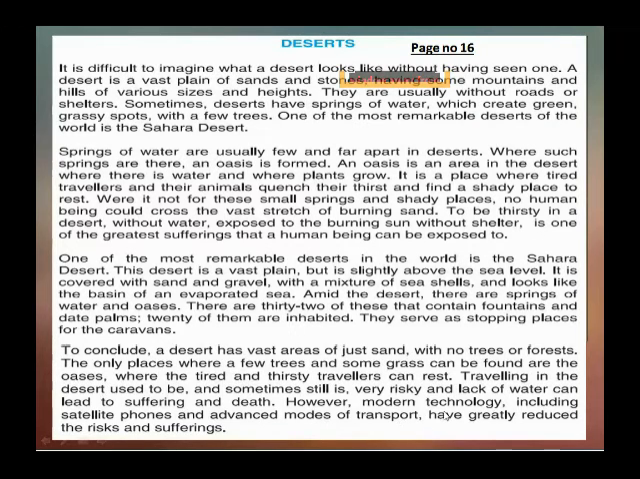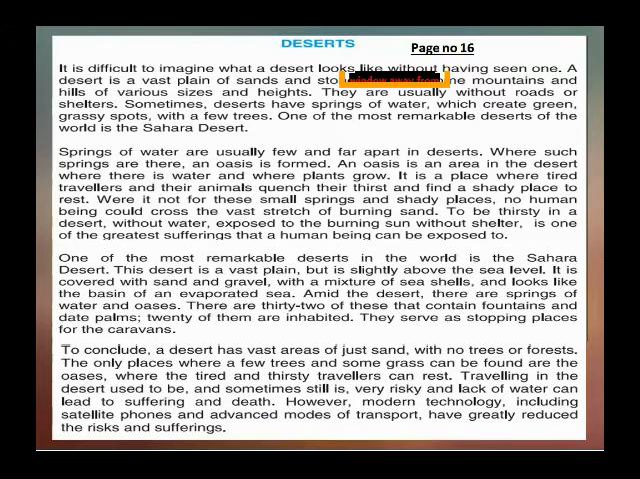However, modern technology includes satellite phones and advanced modes of transport that have greatly reduced the risk and suffering. I'm going to read out page number 16. Please listen carefully. That is a descriptive essay.